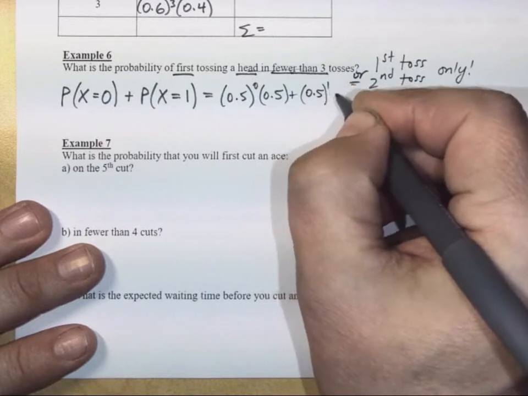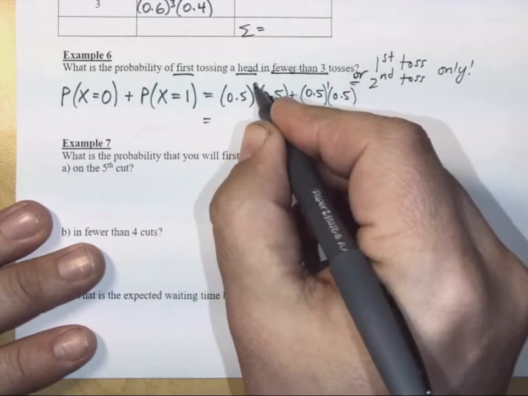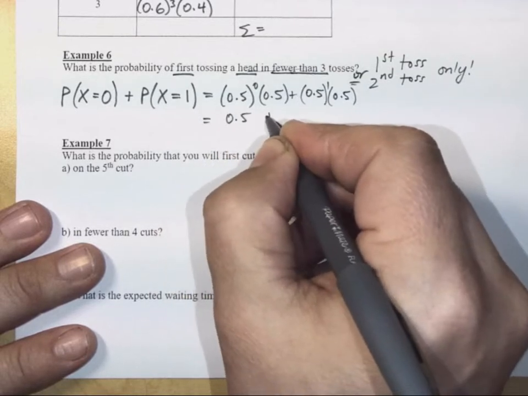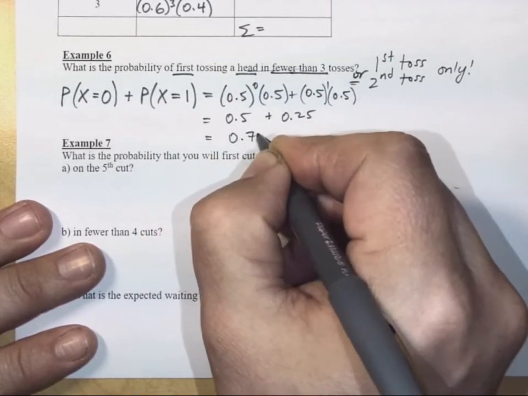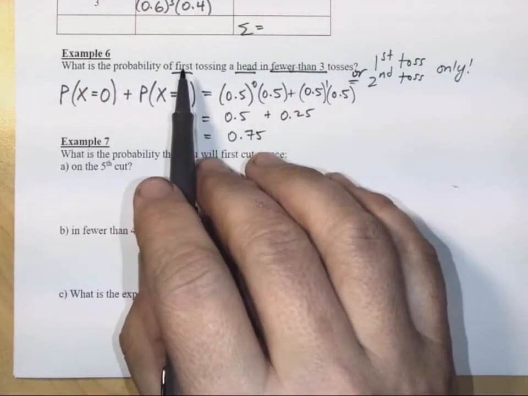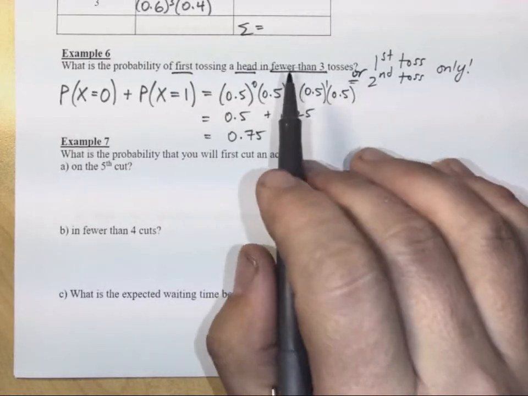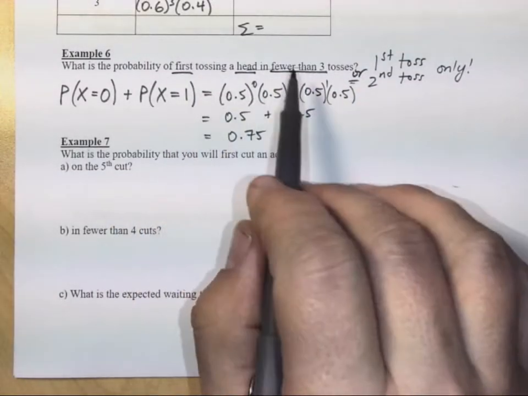That's a failure raised to the 1 times a head. This is 0.5. This is 0.25. And so the answer is 0.75. There must be a 75% chance of first tossing a head in fewer than 3 tosses, is the answer to that question.